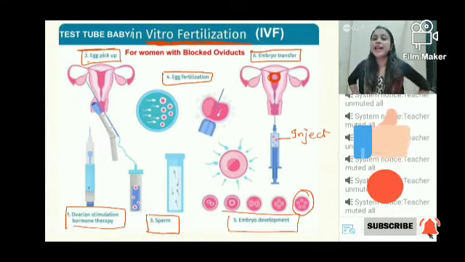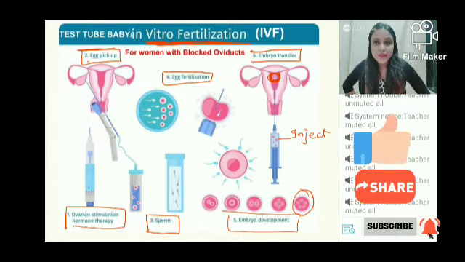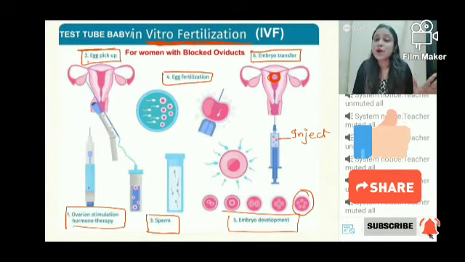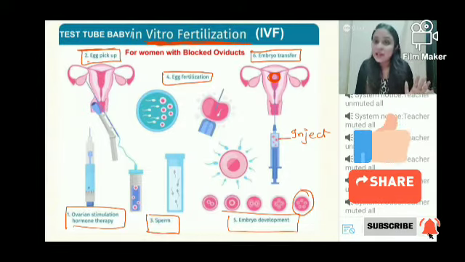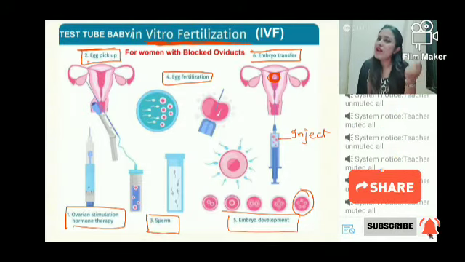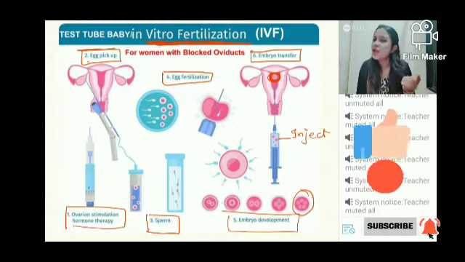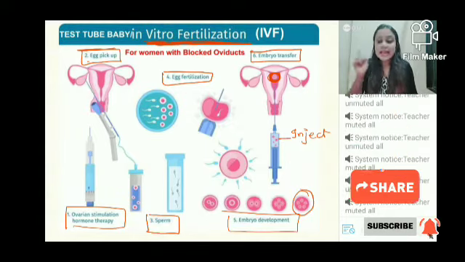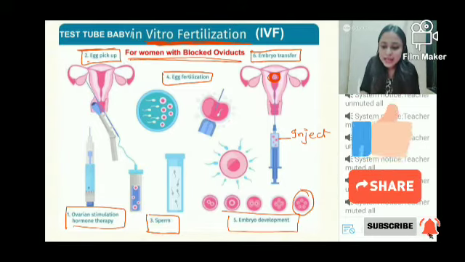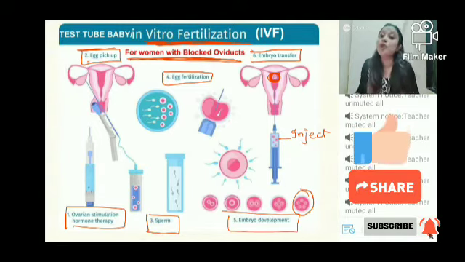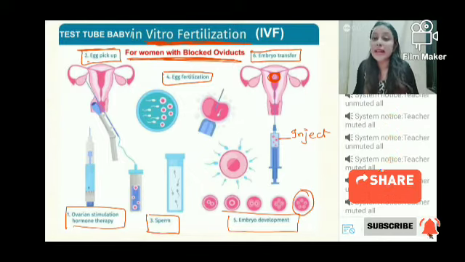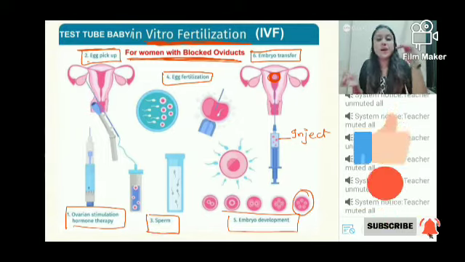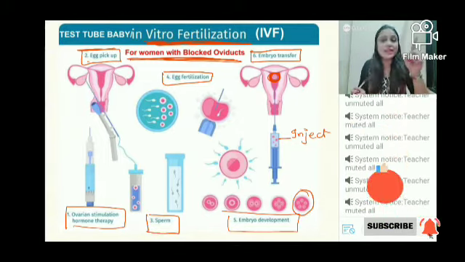What I want to tell you here is, in case of IVF, that is test tube baby formation, only one step is happening outside the body, and that is the process of fertilization. And if you are thinking कि why ma'am, why is it important कि fertilization बाहर हो? Fertilization can happen in the fallopian tube only, जैसे normal होता है. ये नहीं हो सकता बच्चों, because in this case these women have blocked oviducts. In women के केस में इनका जो oviduct है, that is blocked. Somehow there is a problem, so the sperm and the ovum meeting in the oviduct is not possible.